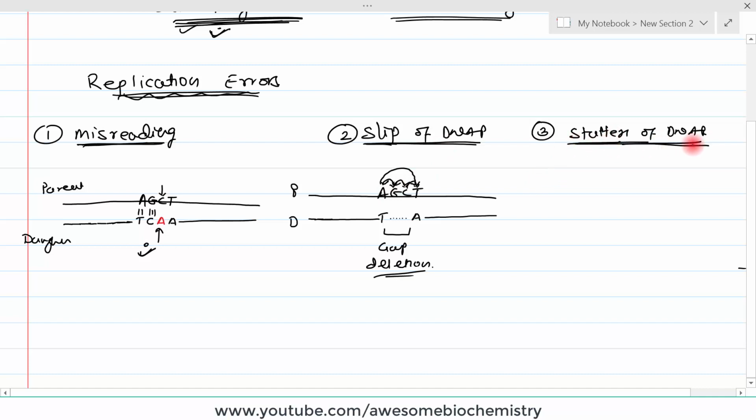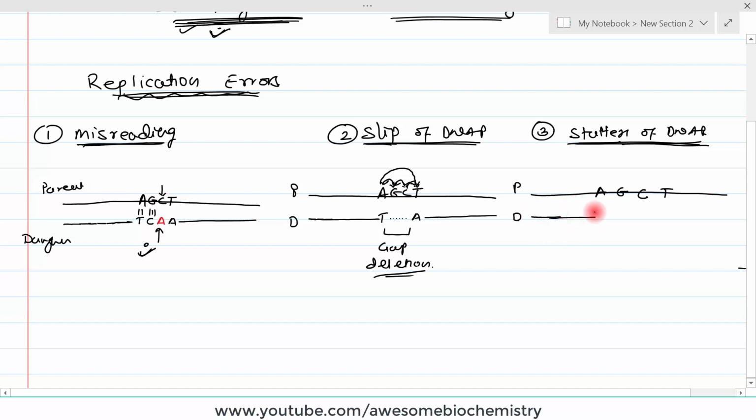The third thing is the stuttering of DNA polymerase. So again, this is the parent strand, and again there are A, G, C and T sequences. This is just an example. It is not that the mistake can only happen at AGCT; I am taking it just as an example. So now when DNA polymerase starts synthesizing the daughter strand, again, one by one nucleotides are added.